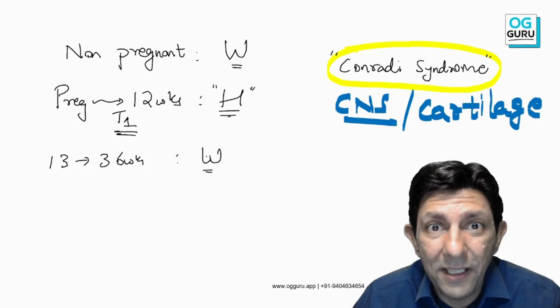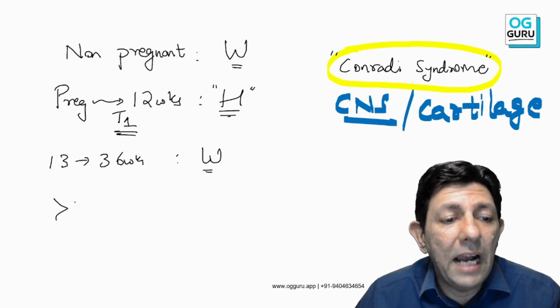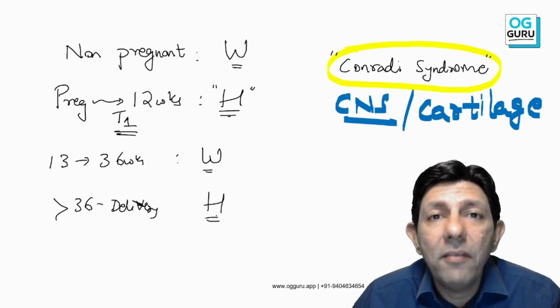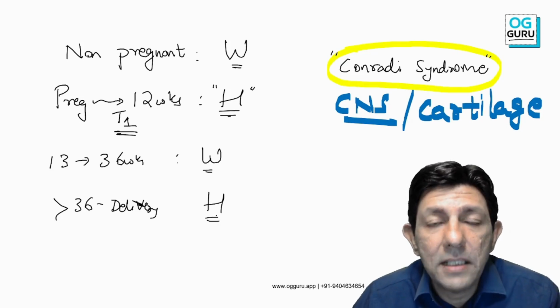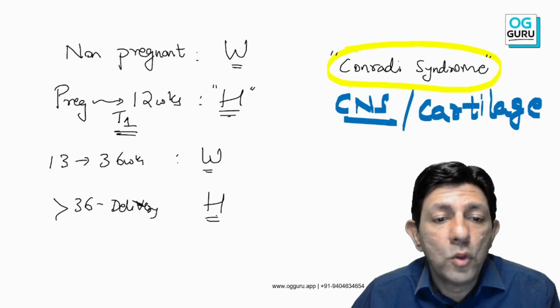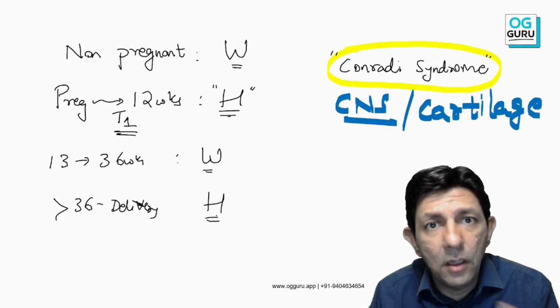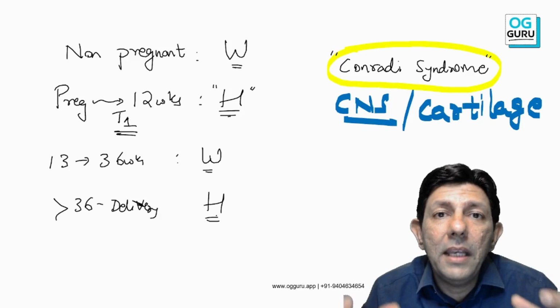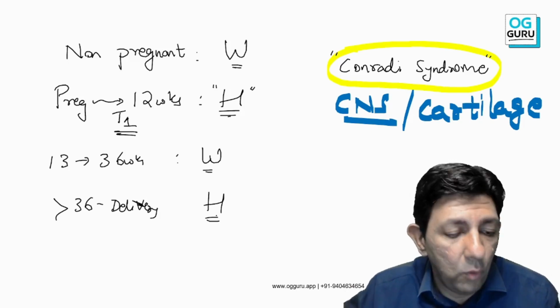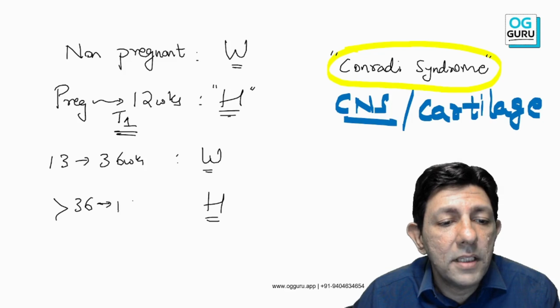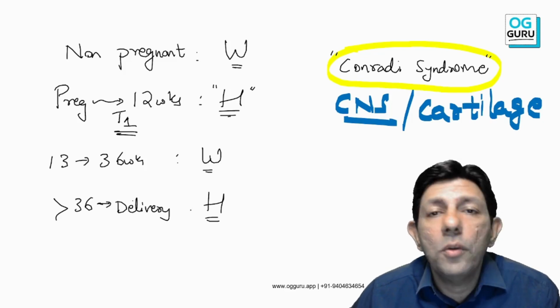Now after 12 weeks are over, from 13 to 36 weeks, the patient can go back to warfarin because warfarin is superior. Now the question, sir, is after 36 weeks till labor and delivery: I want the patient to be on heparin. Why? Because warfarin crosses the placenta, heparin does not cross the placenta. So what is the problem? During delivery, if the patient is on warfarin, then the mother also has more bleeding. But before that, while the baby is passing through the birth canal, the baby can have internal bleeding, bruising. So remember, in and around labor and till delivery, I want the patient from 36 weeks till she delivers to be on heparin.